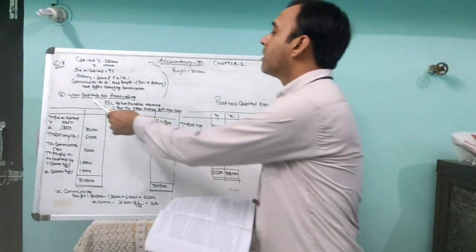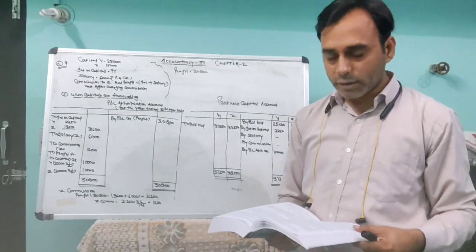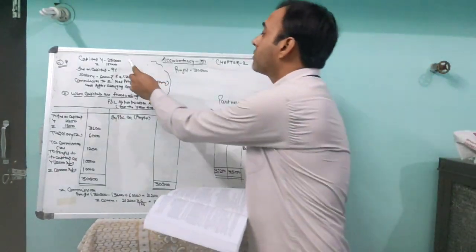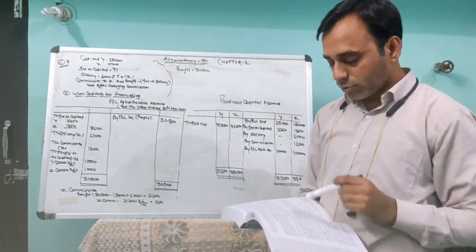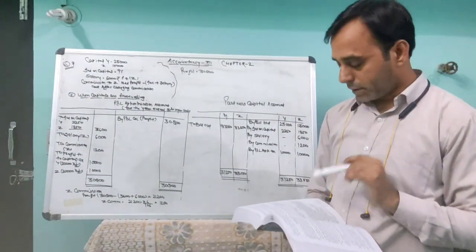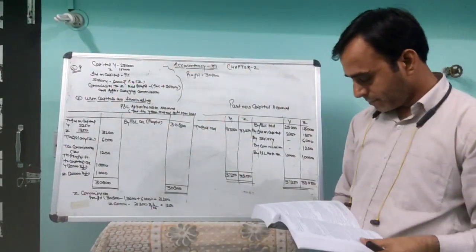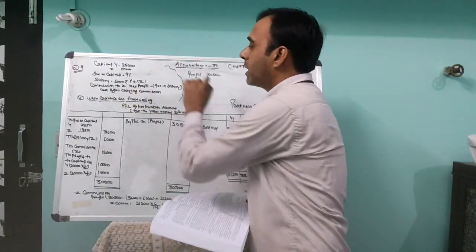First of all, we do it when the capital account is fluctuating, as we did earlier. Okay, first of all, I read the question. Y and Z are partners in a firm with capital of 25,000 and 15,000 rupees respectively on 1st April 2020. Each partner is entitled to 9% interest on capital, so you have to give 9% per annum.